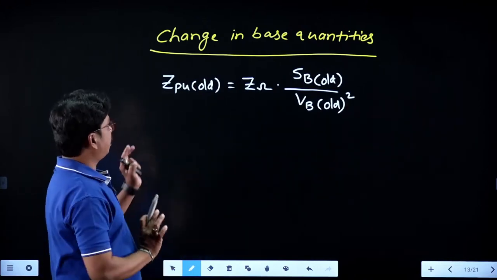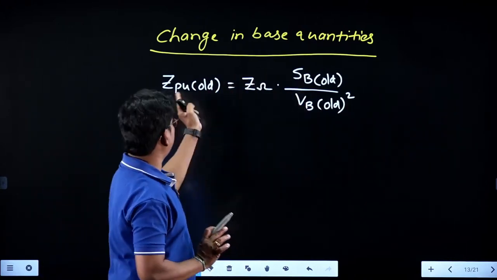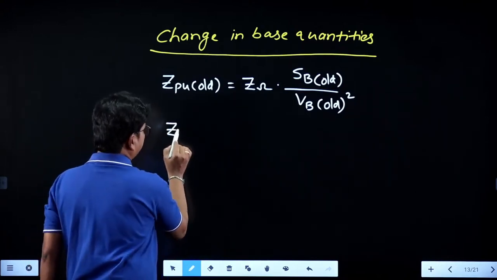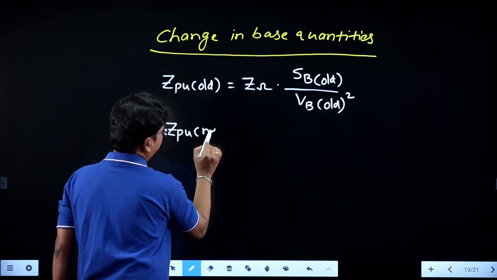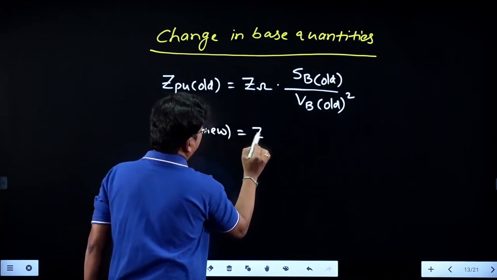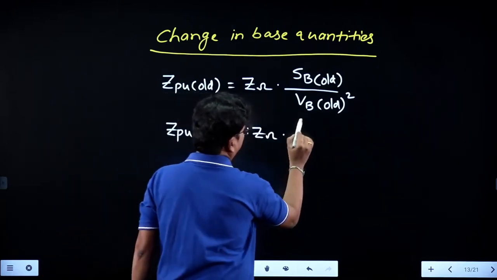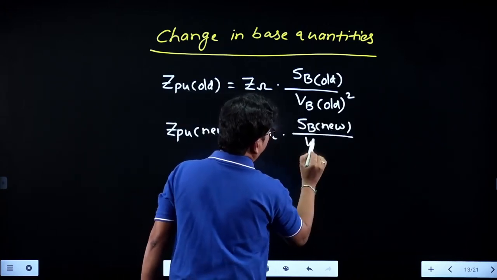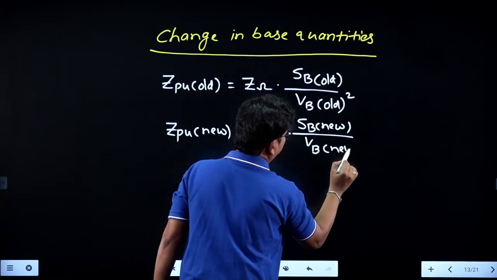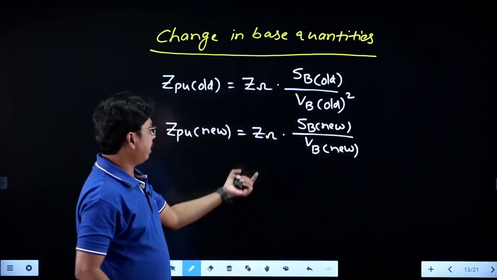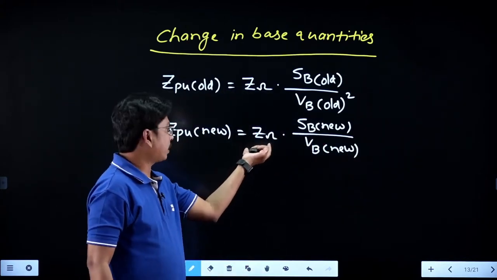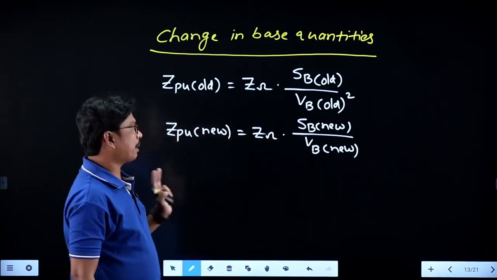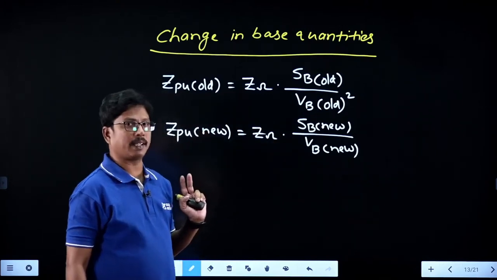This is the old per unit value with the old base quantities. Now they are asking what is Z per unit new value of the same ohmic value on S base new value divided by V base new value square. Now check here: when the actual value is known and the new base quantities are known, you can directly calculate the new per unit value based on the new base quantities.